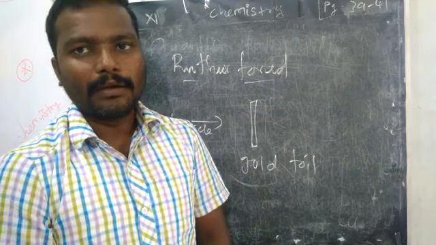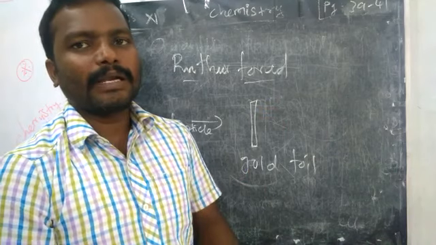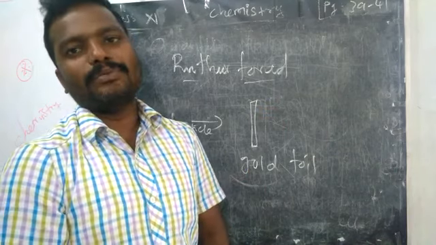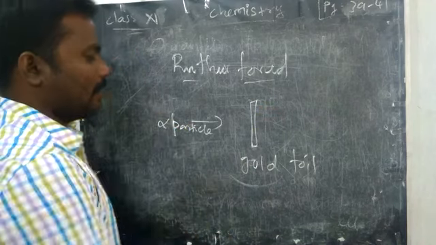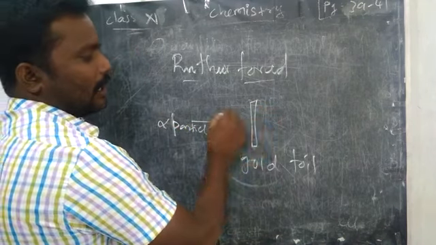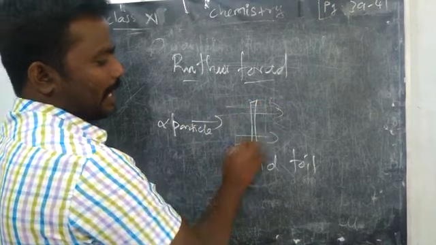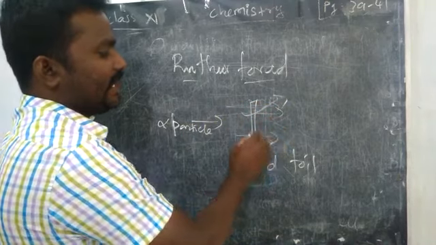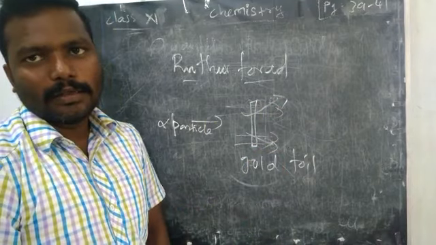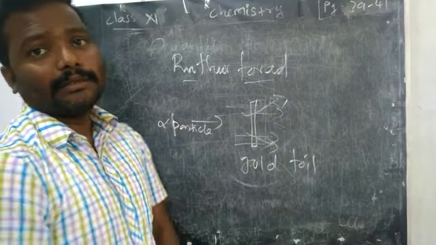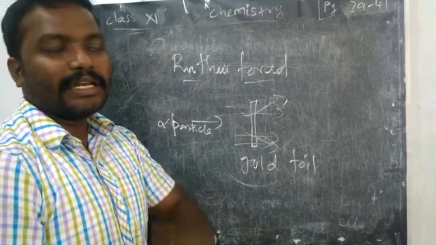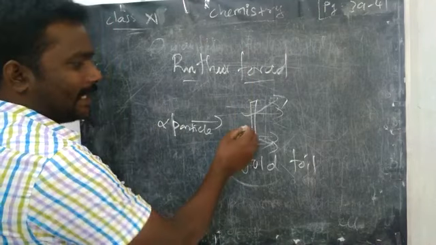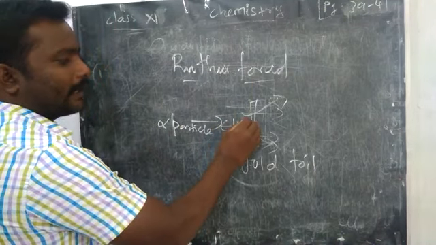What happened? From that experiment he could make many observations regarding the atom. Many of the particles passed through the gold foil. Very few were slightly deviated at a certain angle. Out of 30,000, or sorry, 3,000, only one particle returned back at a 180 degree angle.